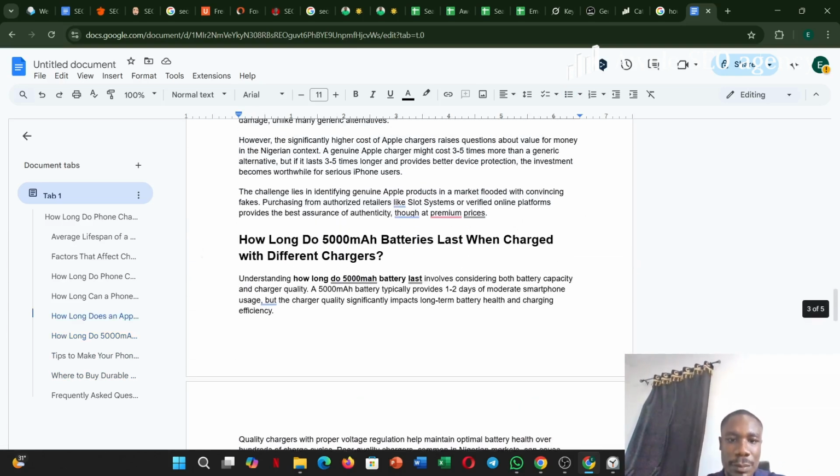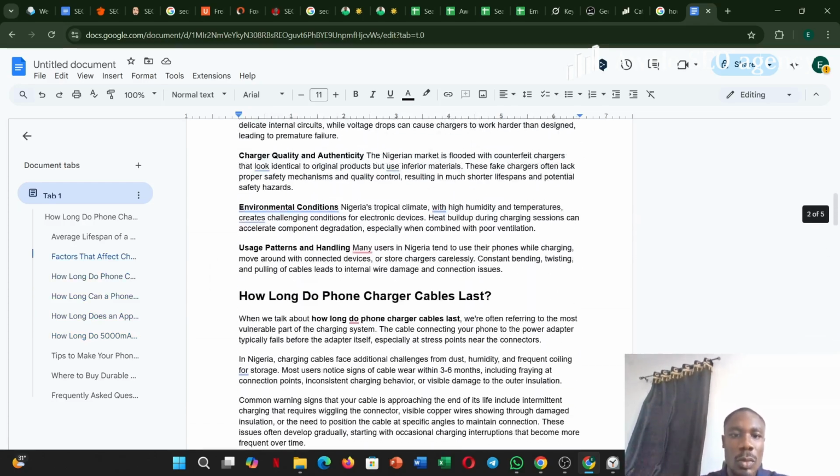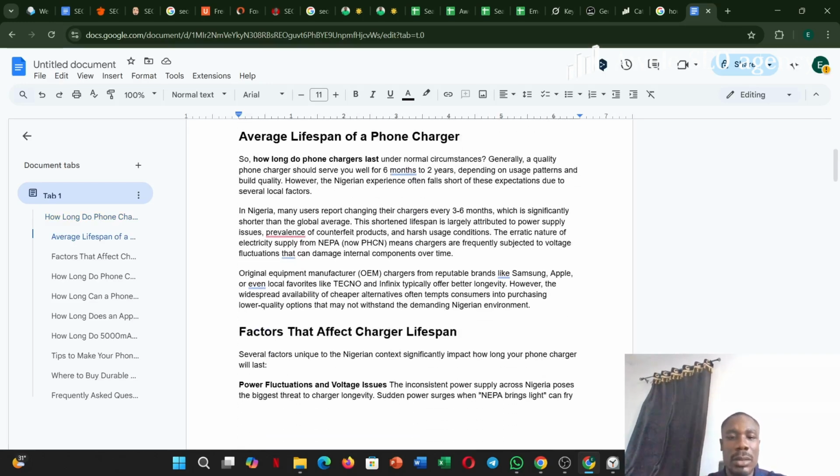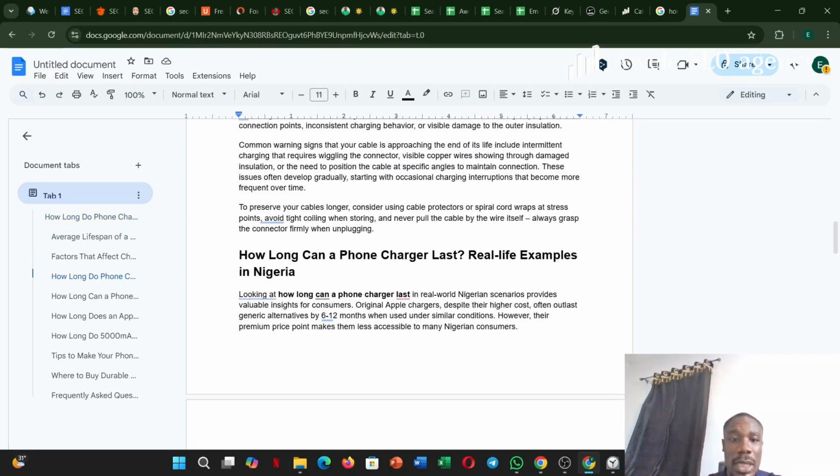Now, over the different articles, I'll break them down. I'll include keywords. I'll look at where my keywords are. Are my primary keywords and secondary keywords here? Then I will also ensure there are no grammar errors. Then I'll make it relatable to Nigerians. Edit every section, section by section. Editing should take you about 30 minutes to an hour, depending on how long the article is.